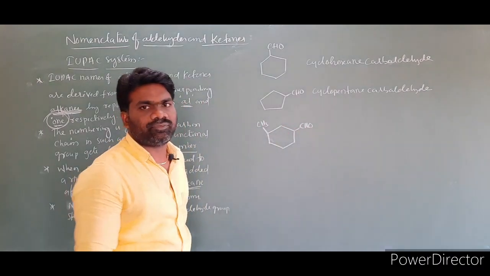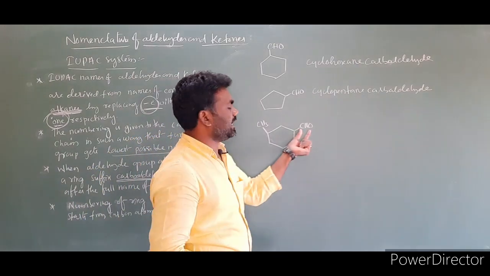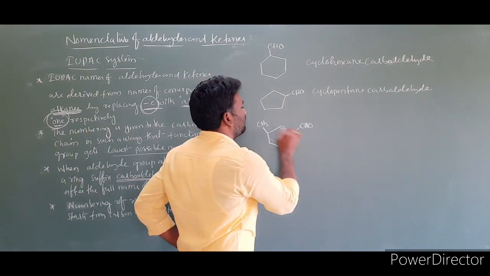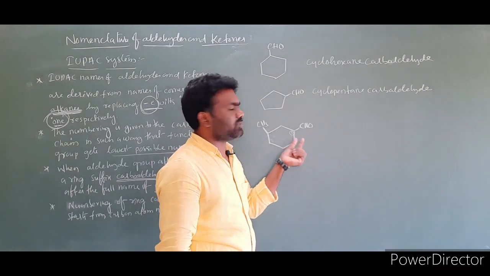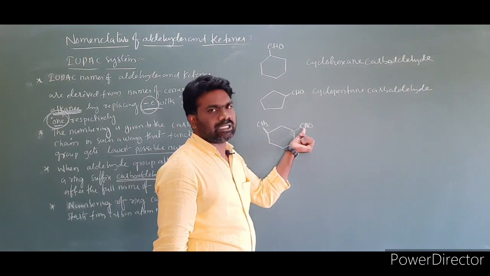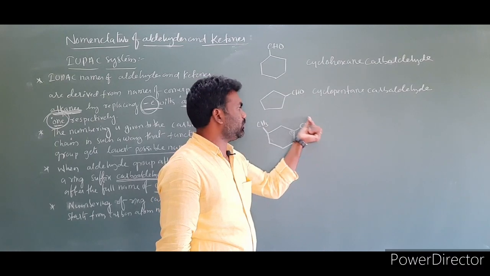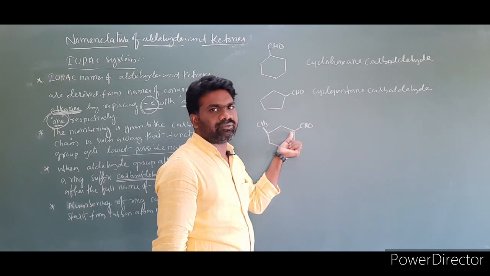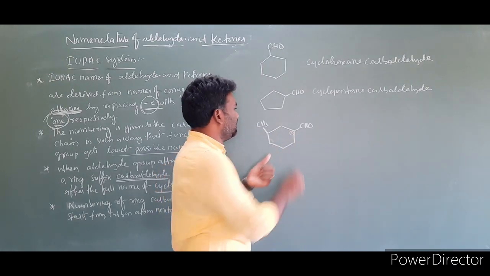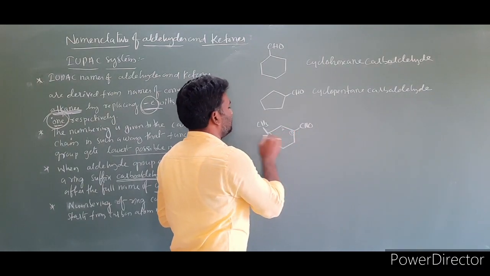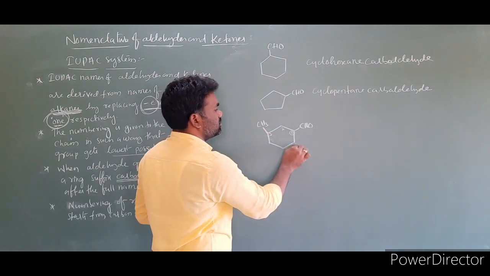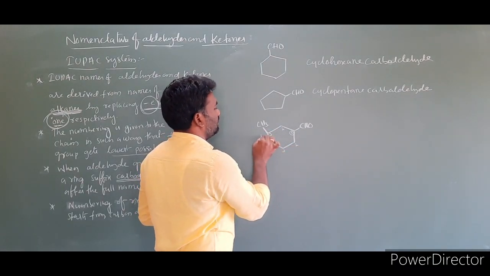What is the name of this compound? The carbon where the CHO group is attached to the ring is given as number 1. This is number 1, this is number 2, this is number 3 in this direction, anti-clockwise. Now give the numbering clockwise: this is 2, this is 3, this is 4 and this is 5.